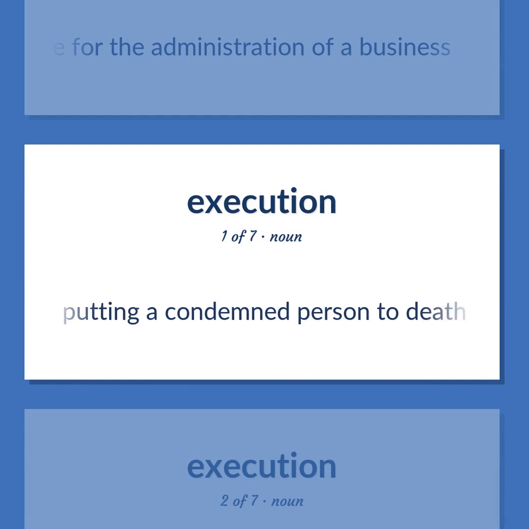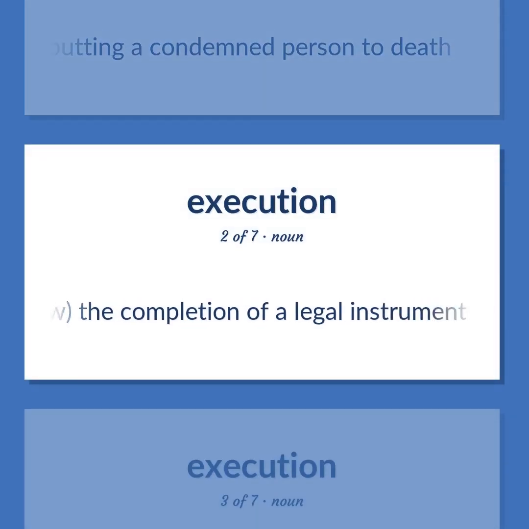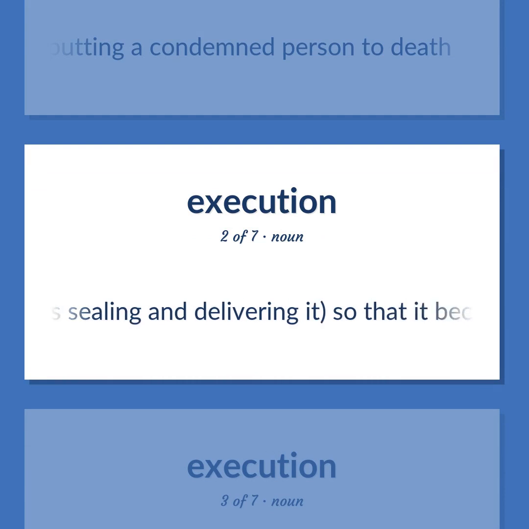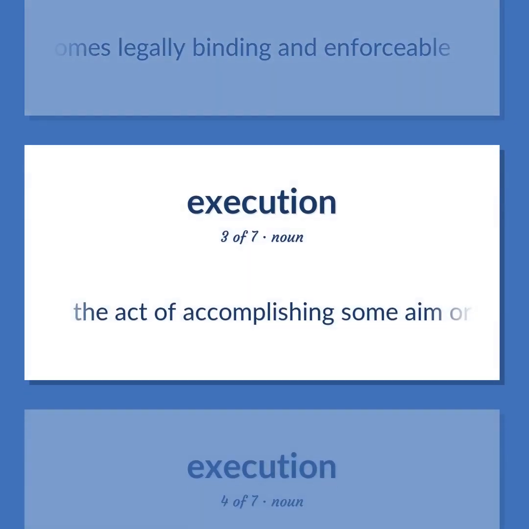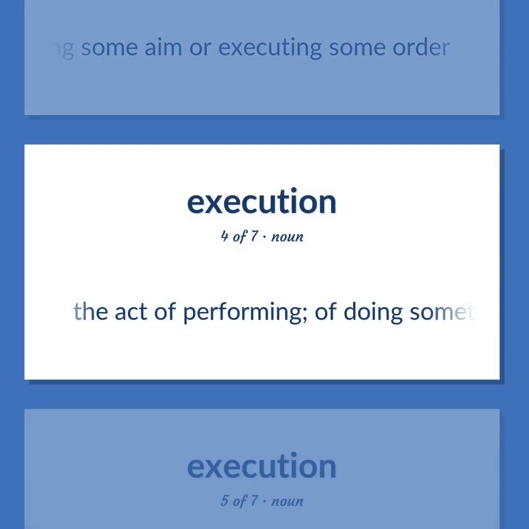Putting a condemned person to death. Law. The completion of a legal instrument, such as a contract or deed, by signing it, and perhaps sealing and delivering it, so that it becomes legally binding and enforceable. The act of accomplishing some aim or executing some order. The act of performing, of doing something successfully, using knowledge as distinguished from merely possessing it.